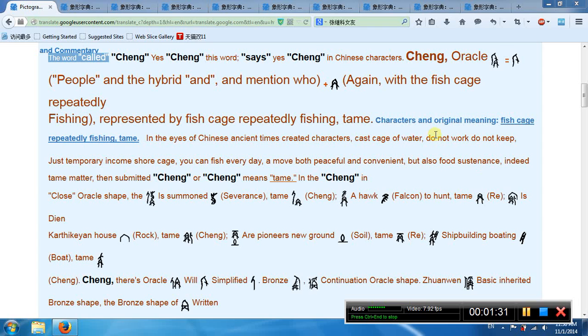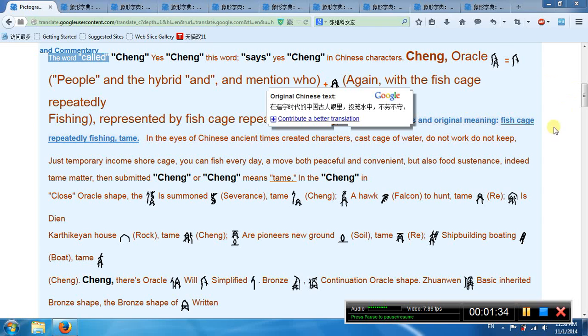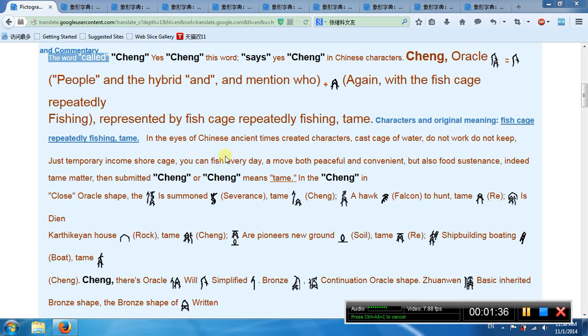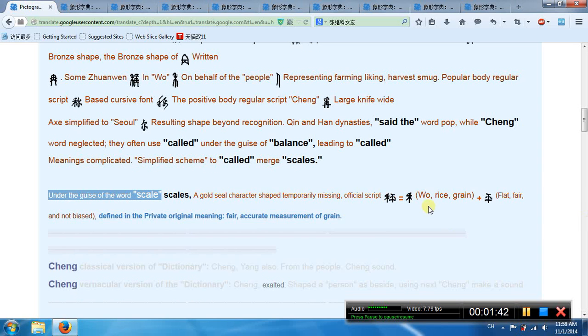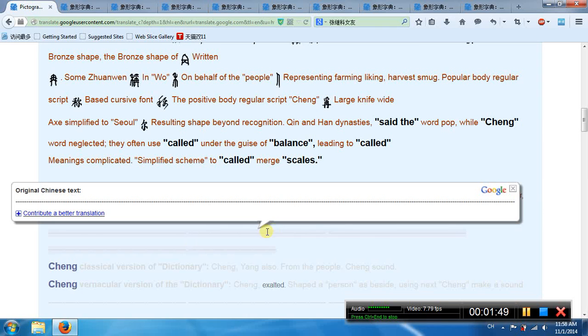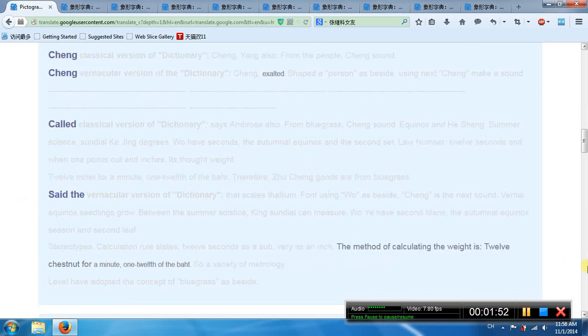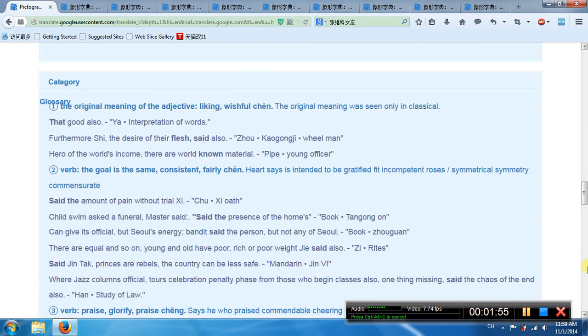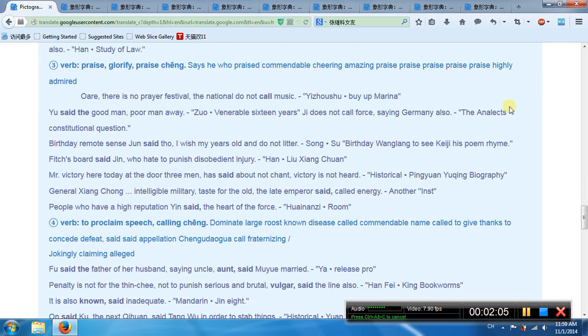This is chen. The first meaning is to use the fish cage to repeatedly fish. This is another chen. The second meaning: this is rice, this is flat. So it means a fair, accurate measurement of the grain. First meaning, liking, wishful. Second meaning, constantly, fairly. Third meaning, praise, glorify.